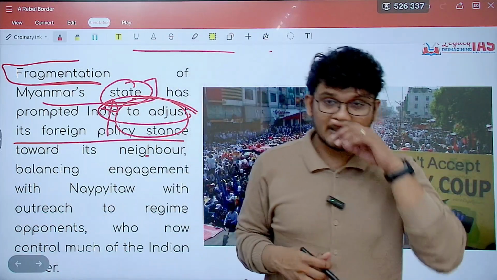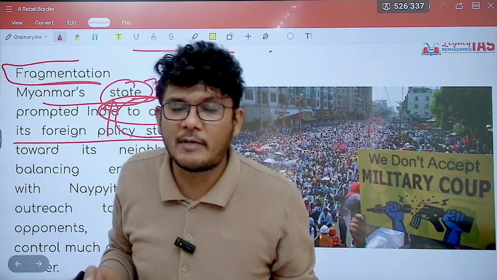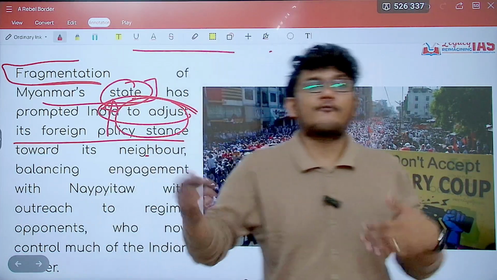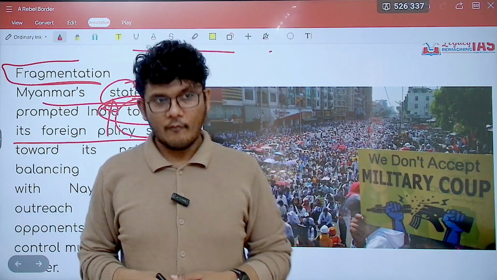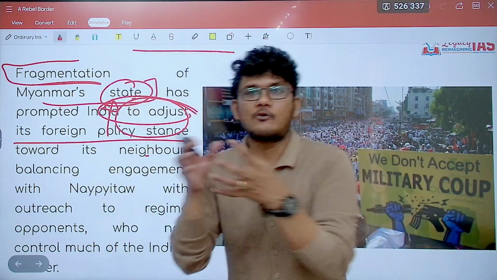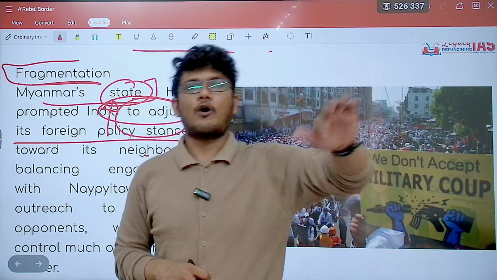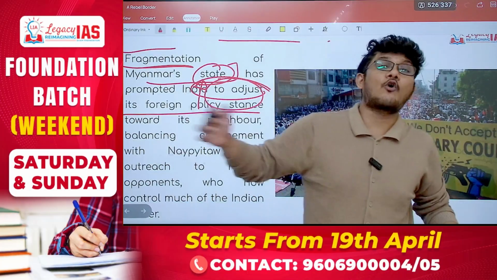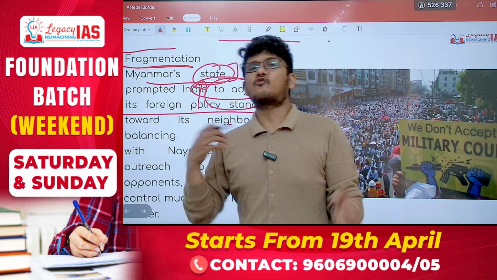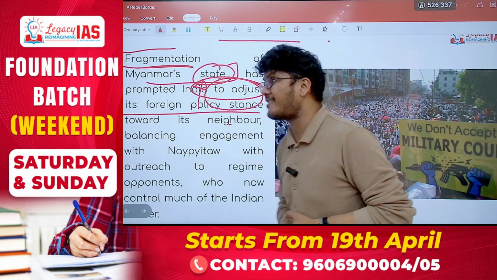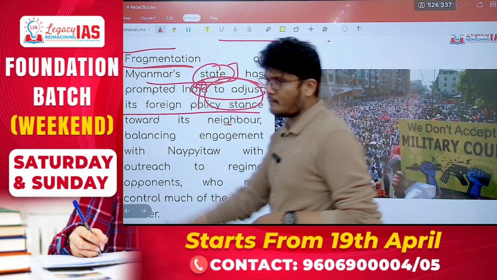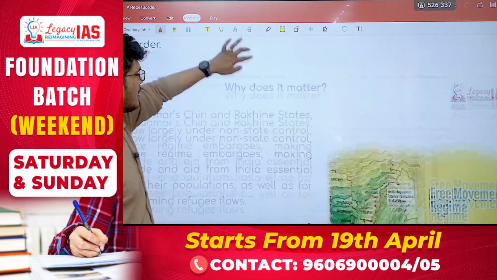And while adjusting, we need to ensure fragmentation means more than one representative for the country of Myanmar, right? So we cannot then take a side of one particular entity. What if the second is more powerful or comes in power and the first is gone? Then what happens? So we have to sort of engage with all the fragmented state that is present, and that is what the adjustment is being talked about over here.